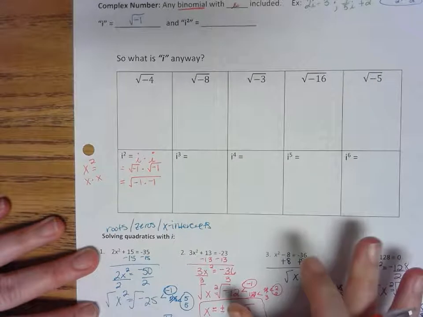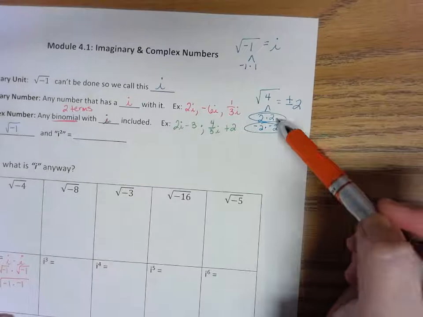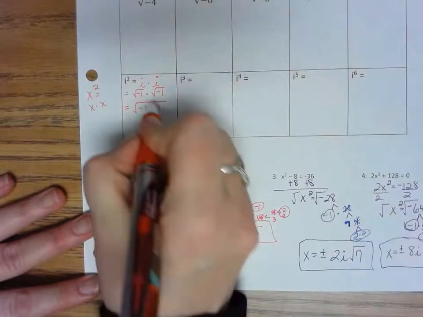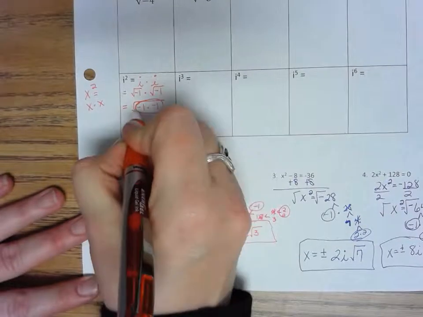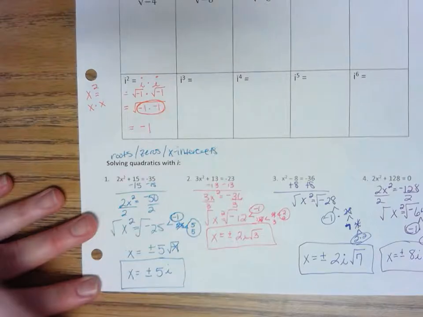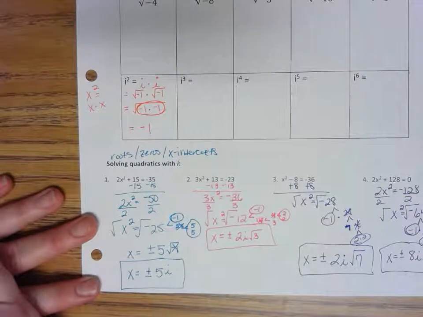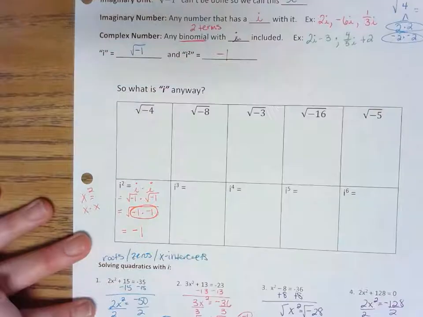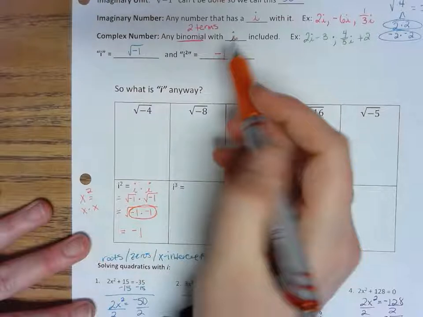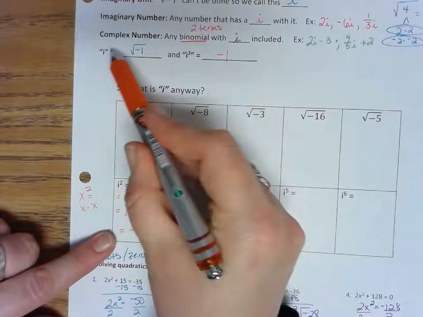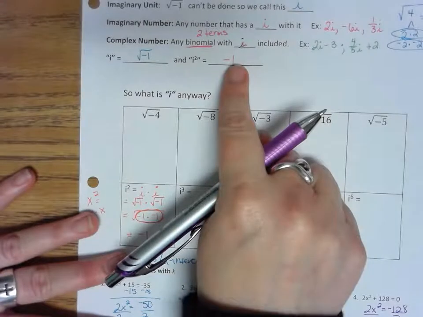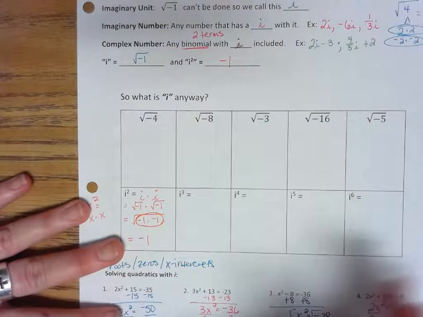But I want you to remember that I come out of a square root when I'm in a pair. I got a pair of 2's, a pair of negative 2's. So we're free. So right here, what you notice is under the square root, you have a pair. So they're going to come out and be free because there was a pair. So i squared is going to actually equal a negative 1. Not the square root. i squared is a negative 1 right here. i is the square root of a negative 1. Those are 2 different pieces of information. Okay? This will be used on our next lesson that you'll see in another video for the next day.